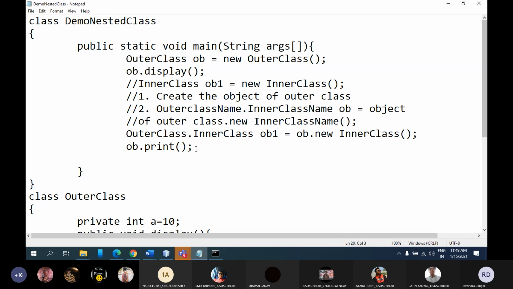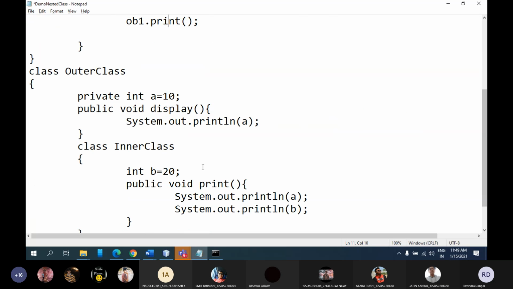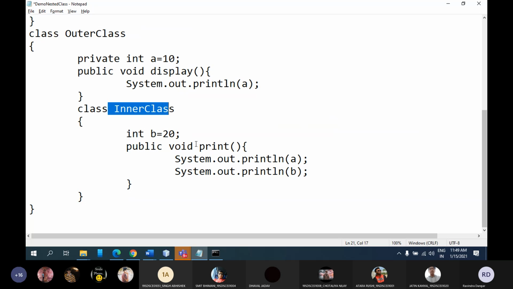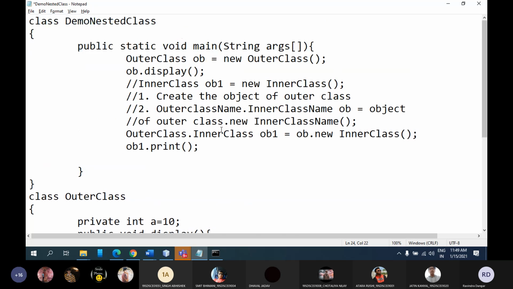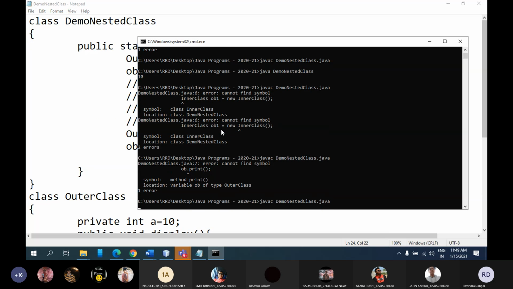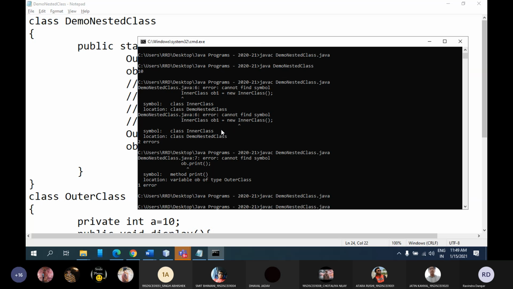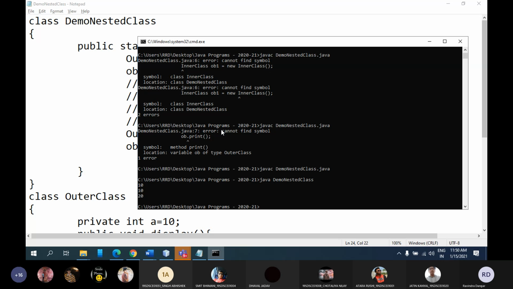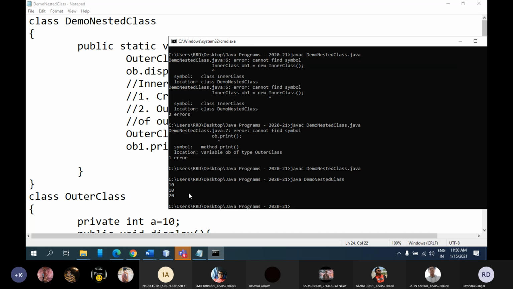नहीं सर. So now I am having this object ob1, so I can write ob1 dot print, and print is there in inner class. So now I should be able to access this method. Let's see. And now I'm not getting any error. Let me run this file. You can see I'm getting 10, then again 10 and 20.